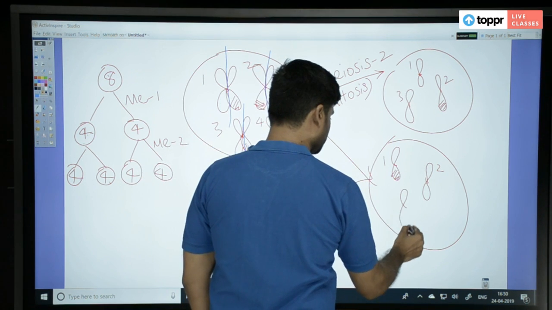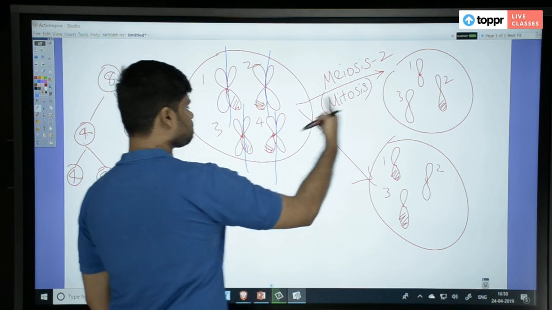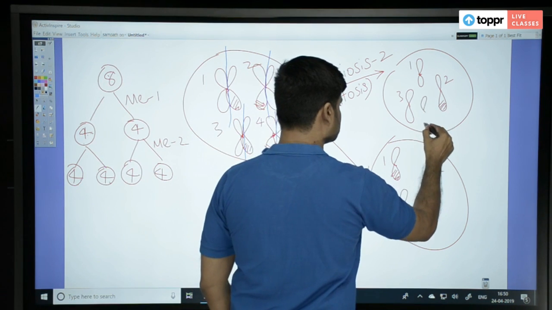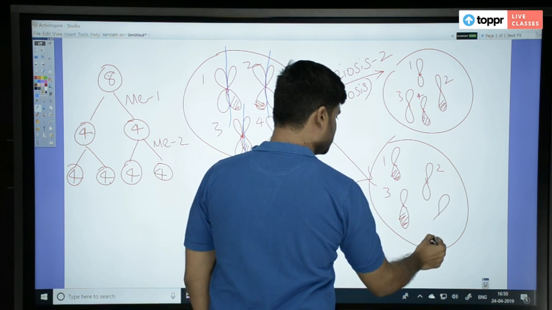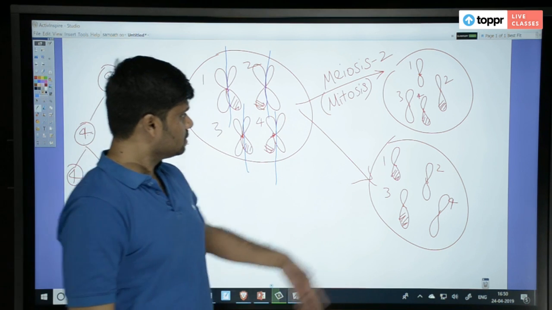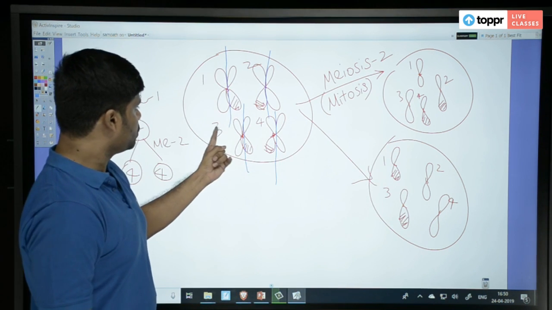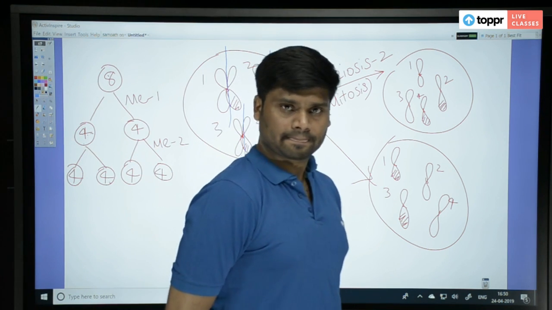And the recombinant is going here. For the fourth one, let us say the recombinant is going here. And the pure is going here. Now you see, compared to the original, are they similar? They are not.